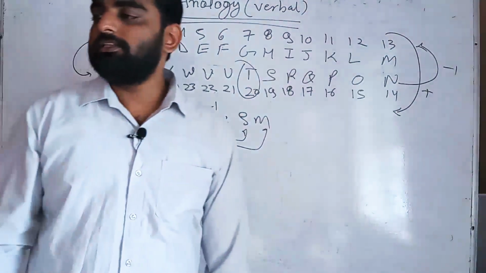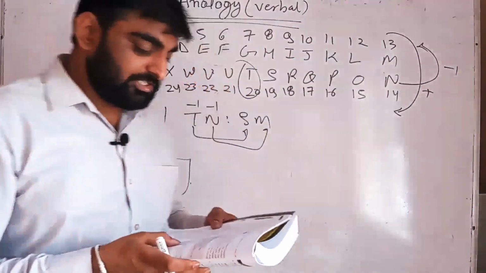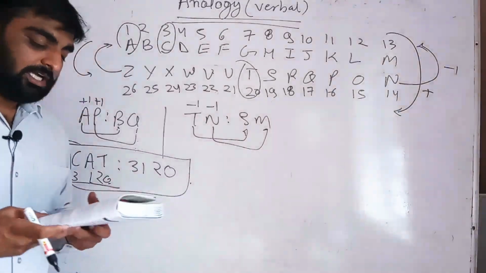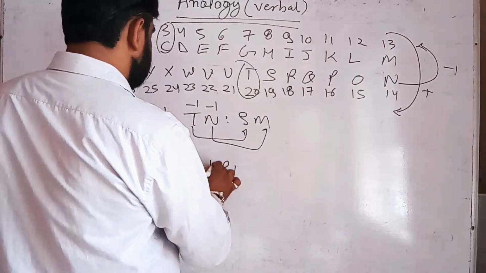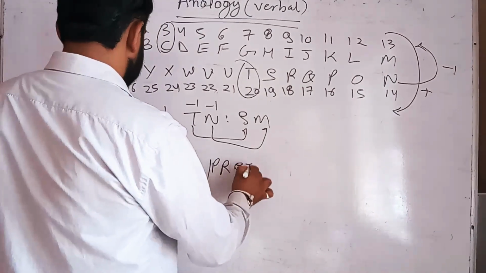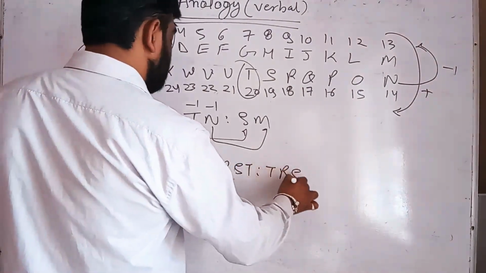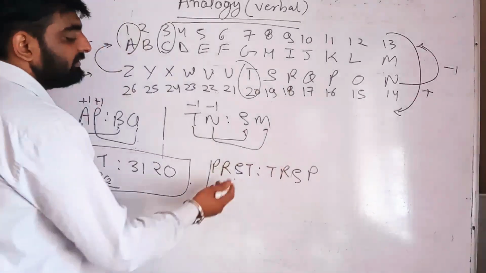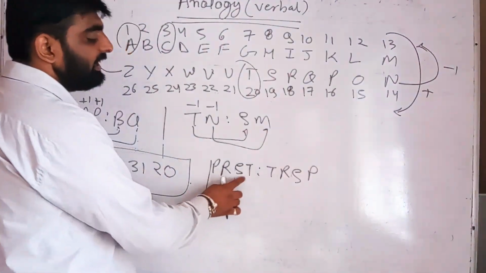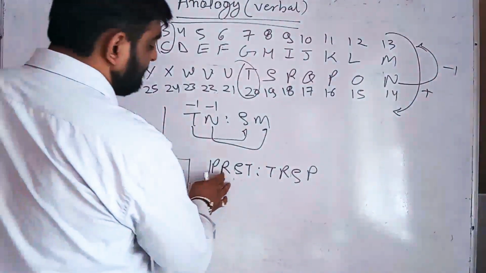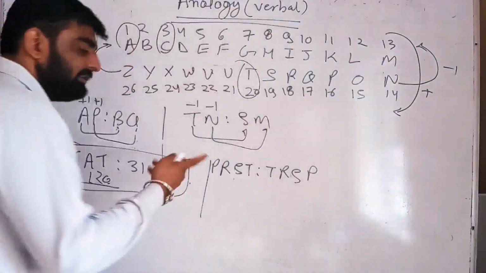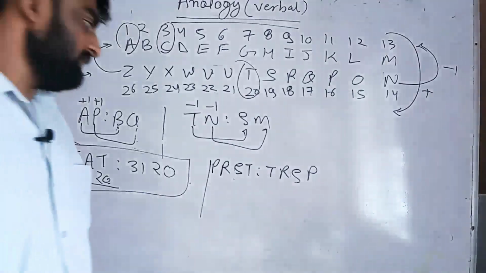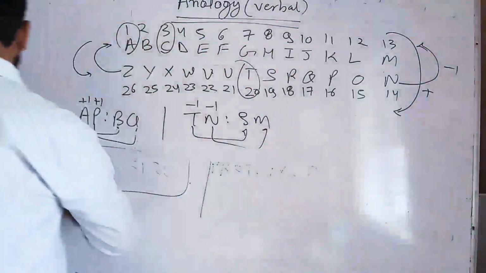For the next letters you will easily find the relation. Interchanging the letters is also a type, that is PRST and TRSP. It means the letters are reversed. T, the last one, is at the front, then the S, and then P. The places of the letters are changed.